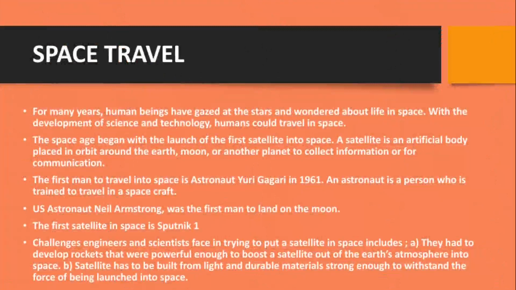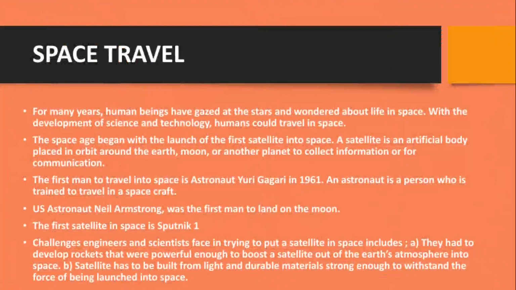Okay, Nigeria launched its own satellite into space. We have Sat 1, Sat 2. But the first satellite that was launched into space is Sputnik 1. It stayed there for a few days or so, and at a time the battery died off. It was not able to pick up information. Then later it fell back to the earth. That was the Sputnik 1.